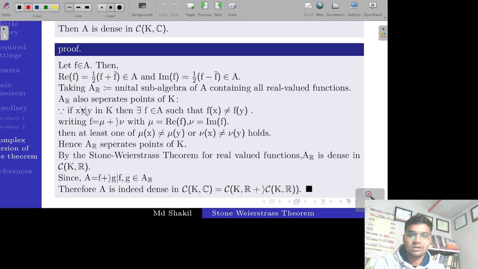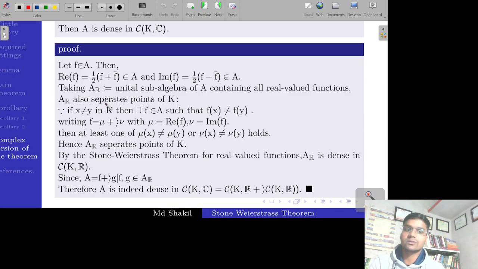If we show that A_R also separates the points of K, then we can apply the Stone-Weierstrass theorem over A_R. Then A_R will be dense in the space of real valued continuous functions.